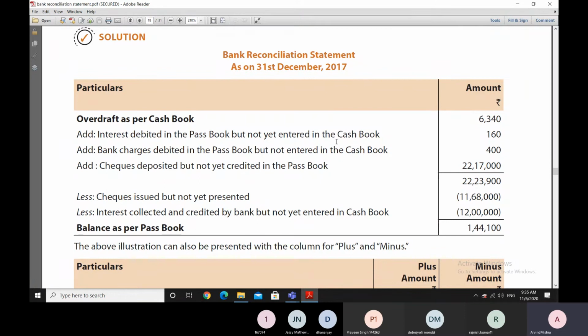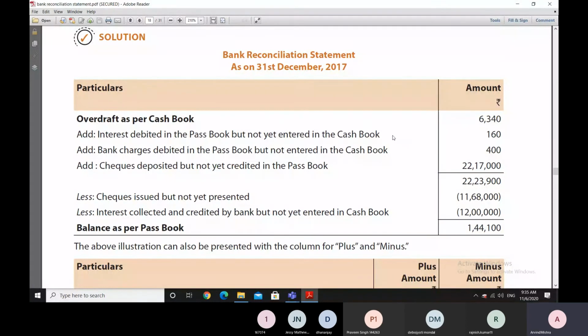If we had entered this interest in our cash book, the balance would have shown minus 6,340 minus 160, which means minus 6,500. But actually it is showing 6,340 because of the reason that this interest is not entered there.